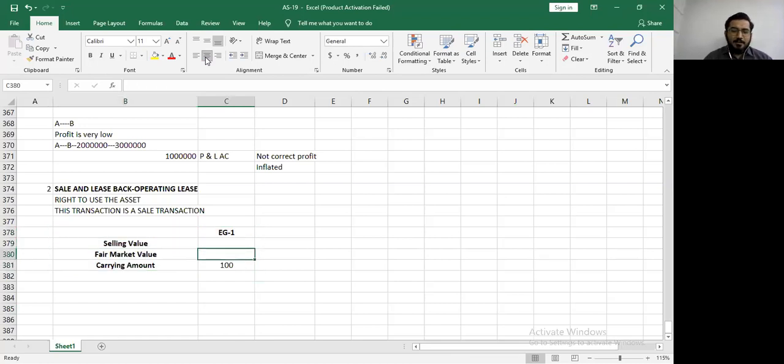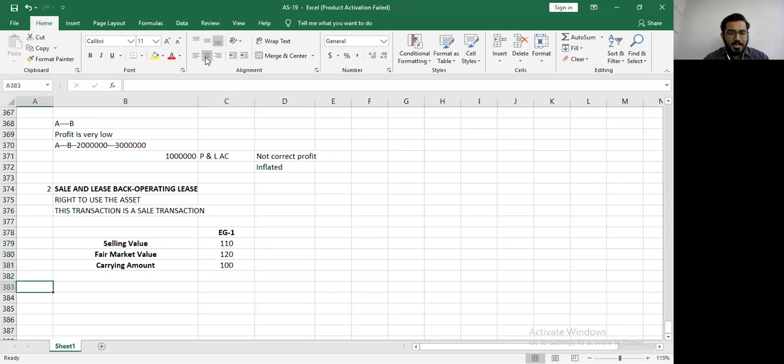The fair market value, which means the value at which the asset can be sold in the market, is 120. You actually sell it at 110. I'm again repeating it for you. If your carrying amount is 100, meaning the asset's value in the books, WDV, is 100, and we went to the market to find out at how much it can be sold, someone said 120, which is what you could get. We actually sold it at 110.